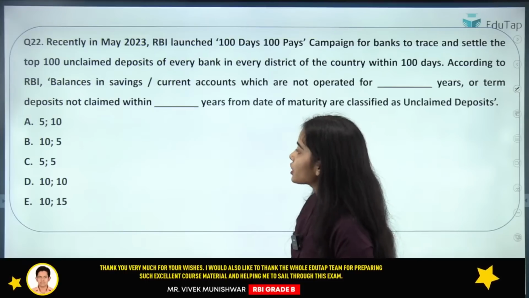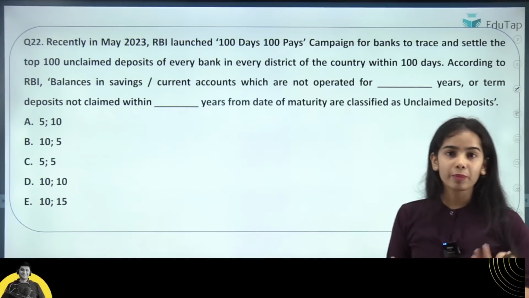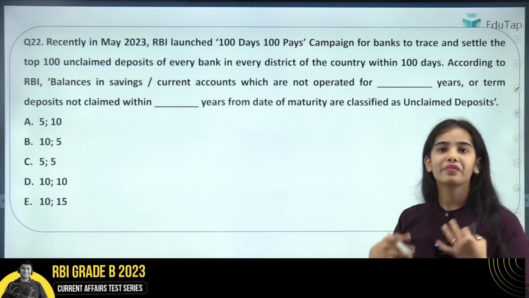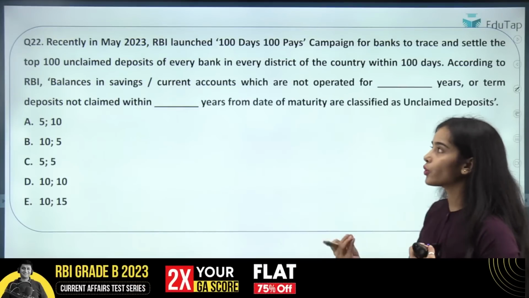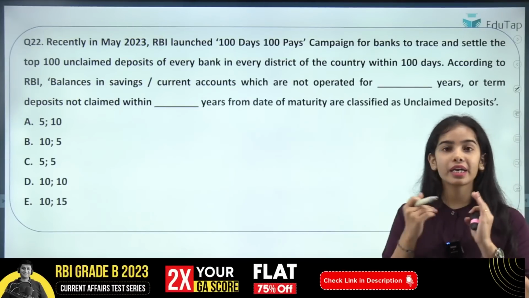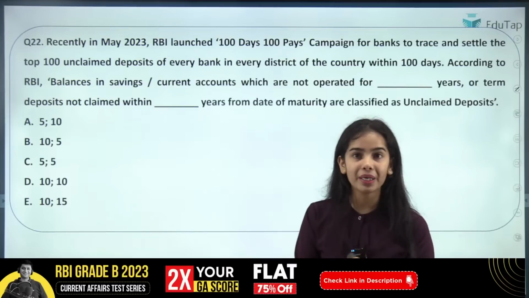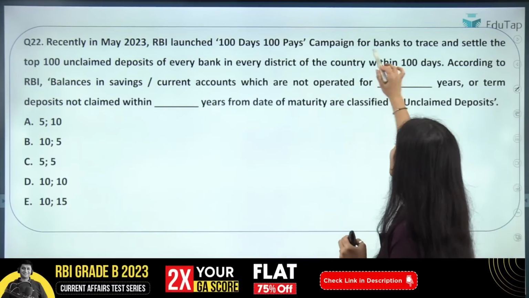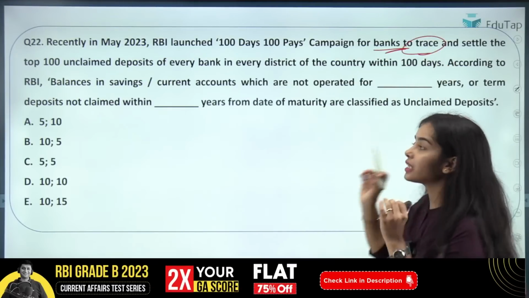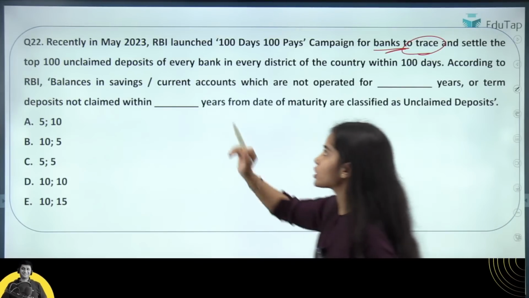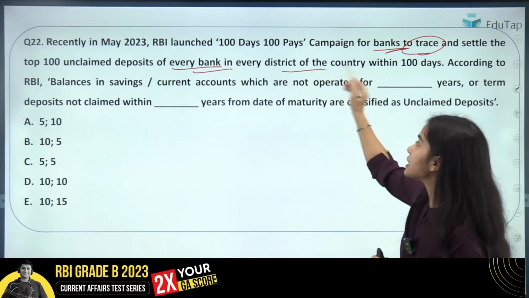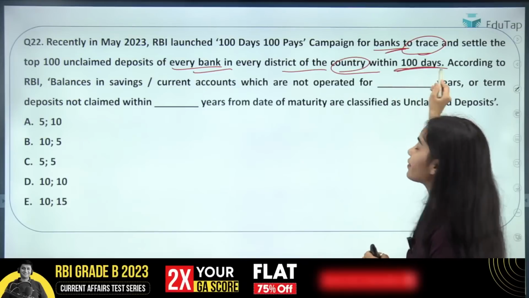So coming to the next question, that is regarding the unclaimed deposits. So this is very easy. We have discussed it again and again. I'm not going to waste your time in this. The 100 Days 100 Pays campaign has happened, in which the banks have to trace and settle the top 100 unclaimed deposits of every bank in every district of the country within 100 days.